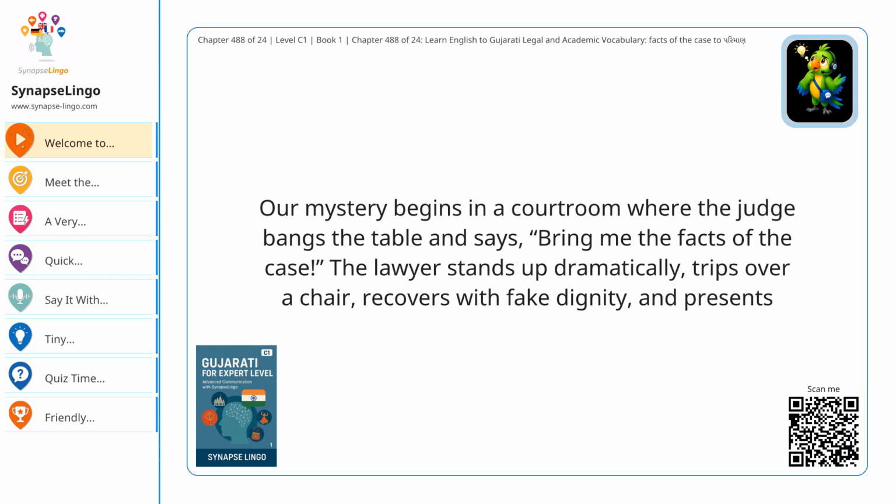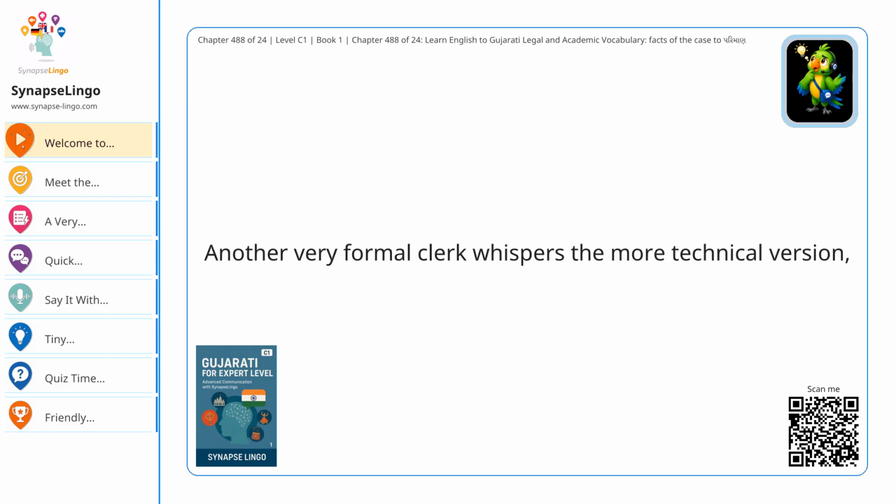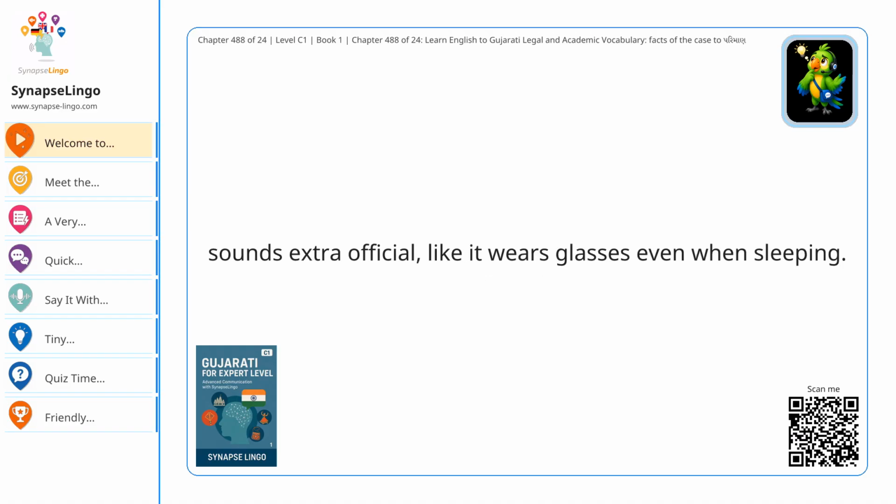Our mystery begins in a courtroom where the judge bangs the table and says, "Bring me the facts of the case." The lawyer stands up dramatically, trips over a chair, recovers with fake dignity, and presents. હકીકત. Another very formal clerk whispers the more technical version. તથ્ય સ્થિતિ. Both can mean facts of the case, but તથ્ય સ્થિતિ sounds extra official, like it wears glasses even when sleeping.